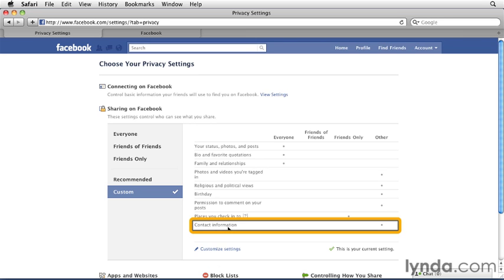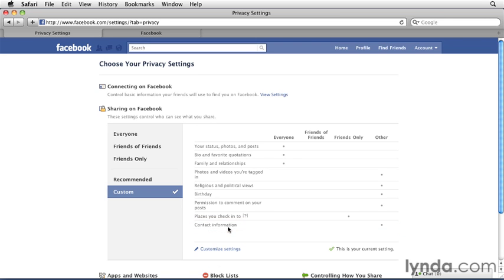And the last item here is contact information, and that has to do with your phone number and address, or your email, or your instant messaging chat client name. Again, I generally recommend against having your phone number and address listed in Facebook, but if you do keep it there, you'll be able to determine who can and can't see it.